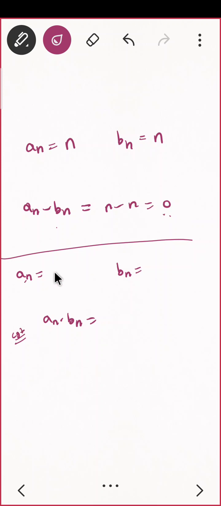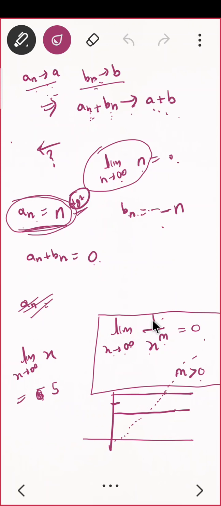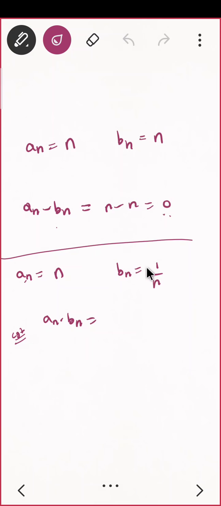Can I take En as n? So this is divergent. Do you agree? Very nice. Bn is 1 upon n. And do you agree this is convergent? And why is this convergent? If you take limit n tending to infinity of 1 upon n, this will go to 0 as per the formula we have seen. Correct? So this is convergent, this is divergent, their product is 1, which is convergent, correct?